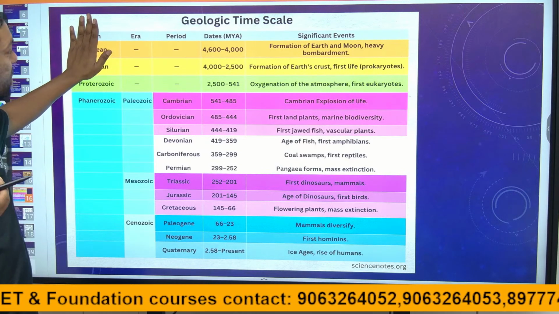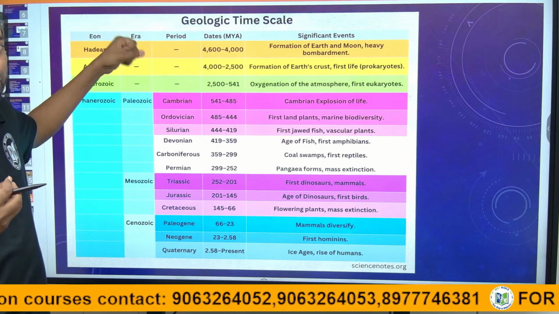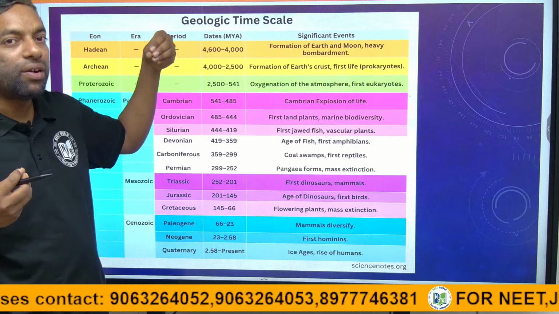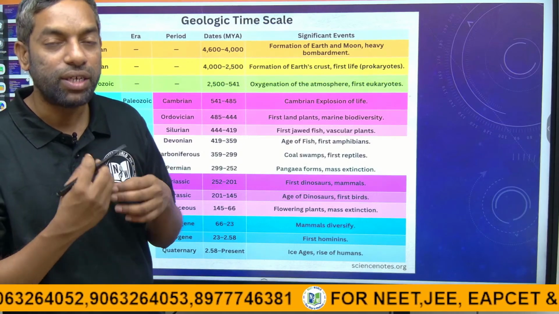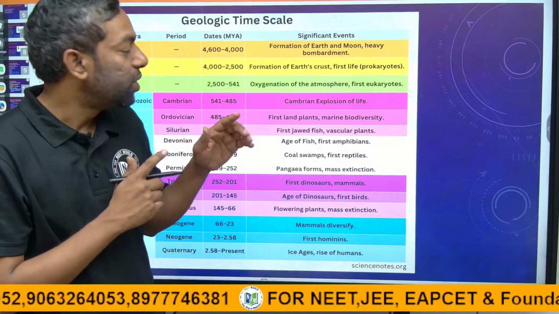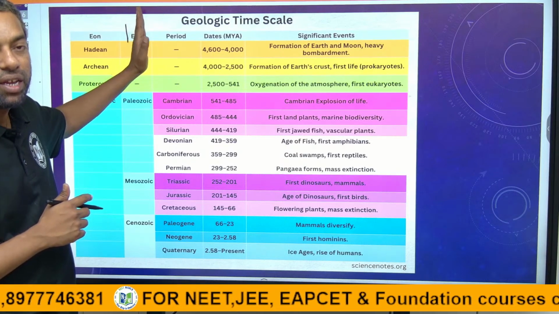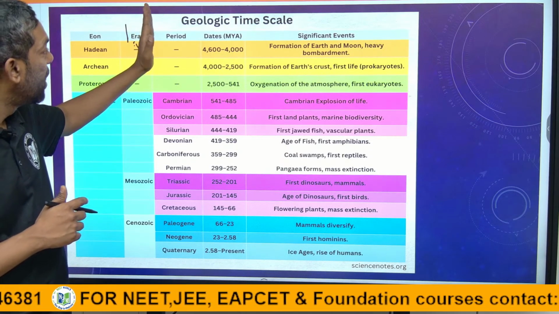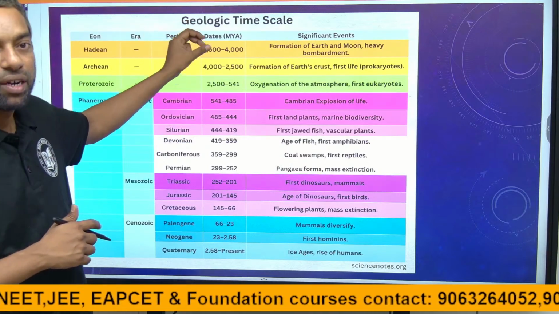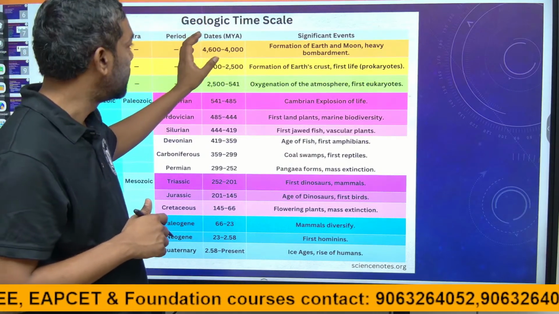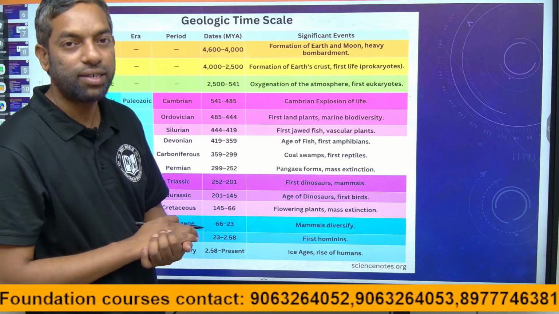Era is the time period which is 1,000 to lakhs of millions of years. Period is 100 to 1,000 lakhs of years. And dates are the hundreds of years.